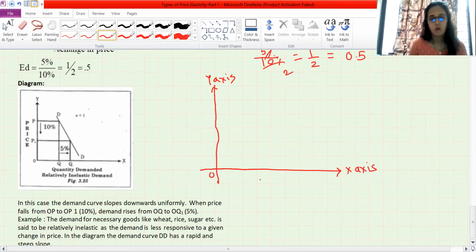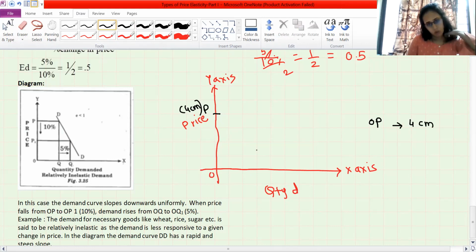X-axis 0, quantity demanded, rise of a commodity. Okay, now we will change the color so that you will understand. At OP, now my OP is 1, 2, 3, 4. OP is 4 centimeter. I'm writing over here so that you will draw like this. So OP, I have taken 4 centimeter measurement. Okay, now at OP I have taken here as after 2 centimeter OQ.